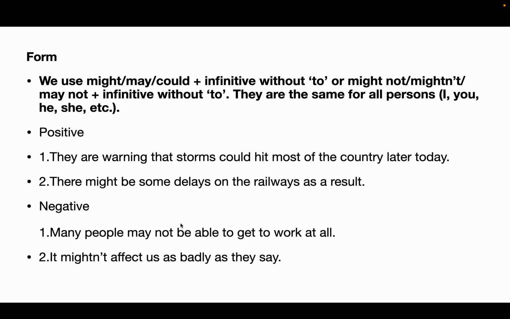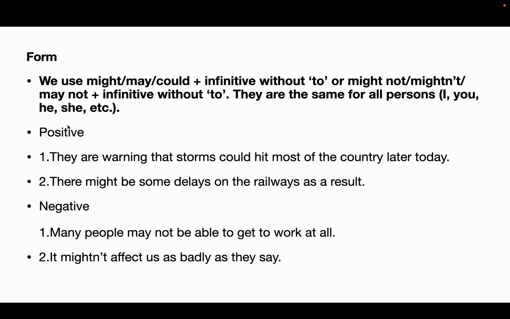So forms. What are the forms? We use might, may, could plus infinitive without to, or might not, may not plus infinitive without to. They are the same for all persons, first, second, and third person. It is a positive form. For example, they are warning that a storm could hit most of the country later today. That is weather forecasting.